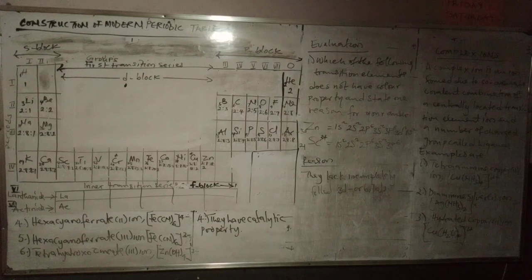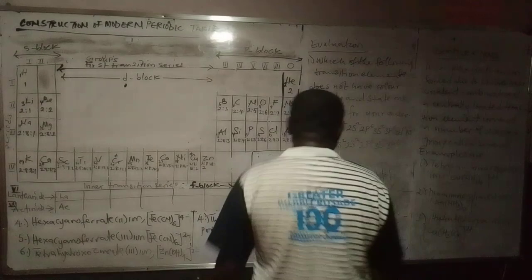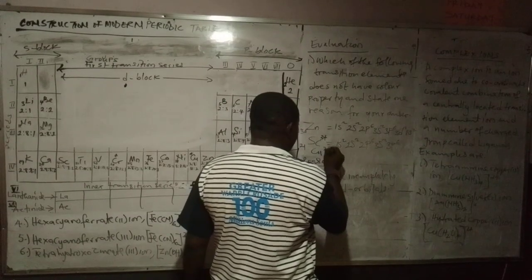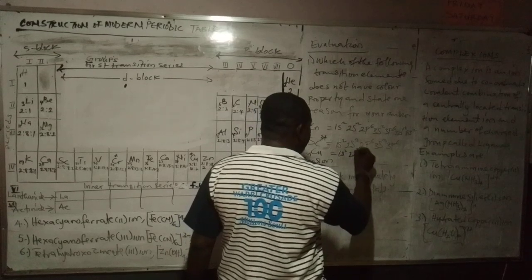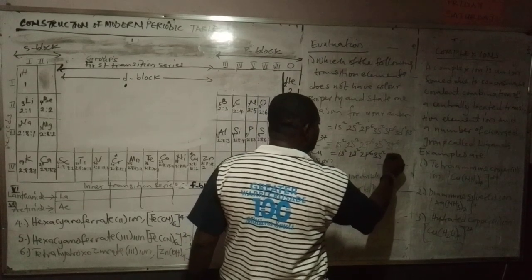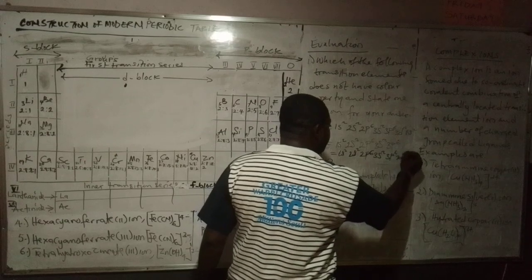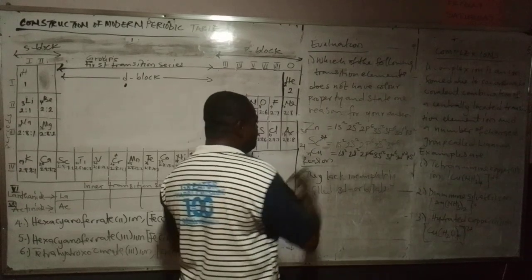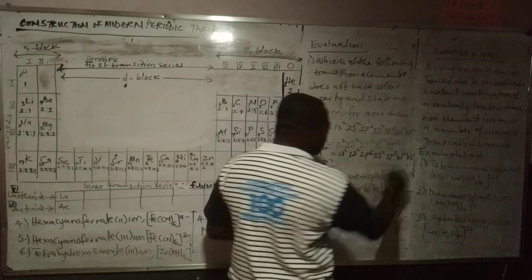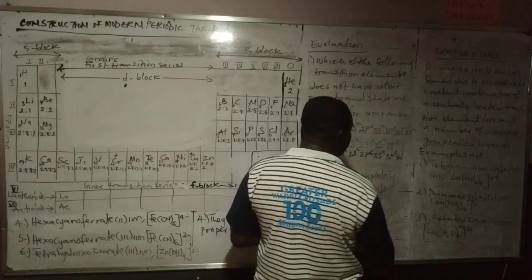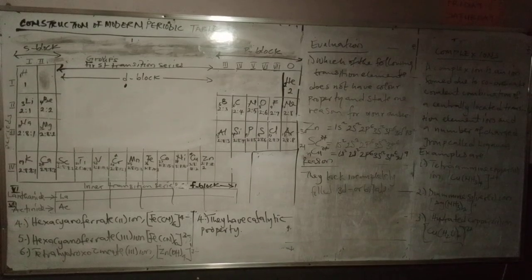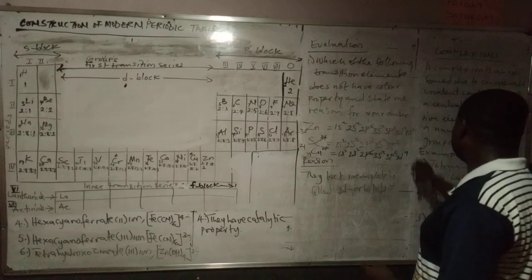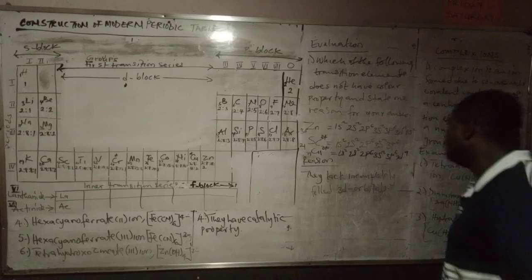Why is copper 2 colored? When it is neutral, atomic number 29, it will be 1s2, 2s2, 2p6, 3s2, 3p6, 3d10, 4s1. So for it to form copper 2 ion, this 4s1 will go, and one of the 3d10 electrons will go, making 3d9. So the 3d is incompletely filled. That is why copper 2 ion is bluish in color. Then copper 1 ion, if the 4s1 goes, it will be reddish brown.